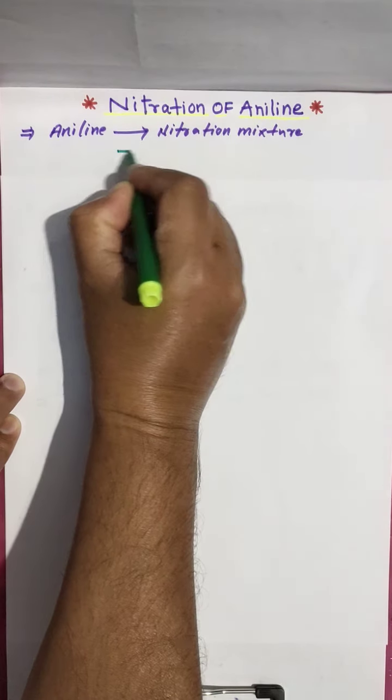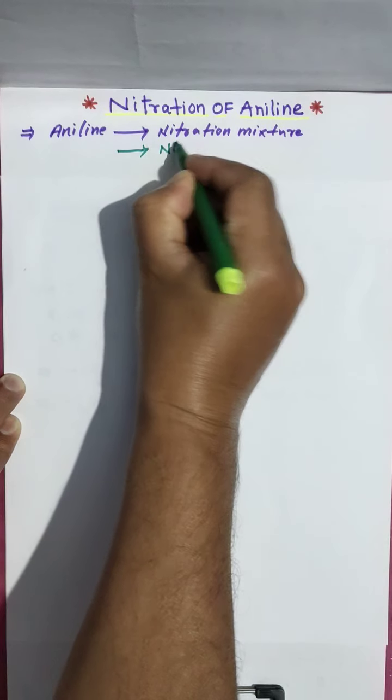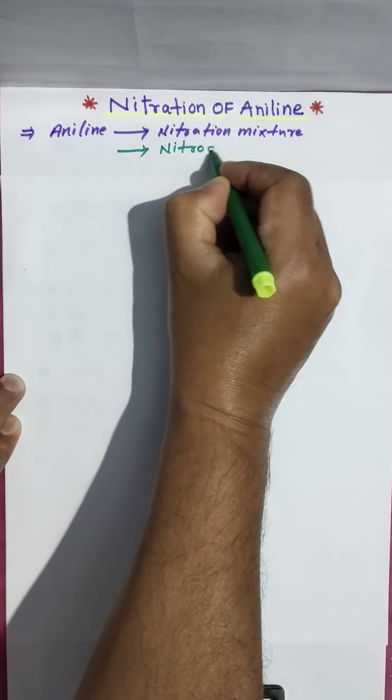Nitro derivatives. What you are getting? Nitro derivatives.